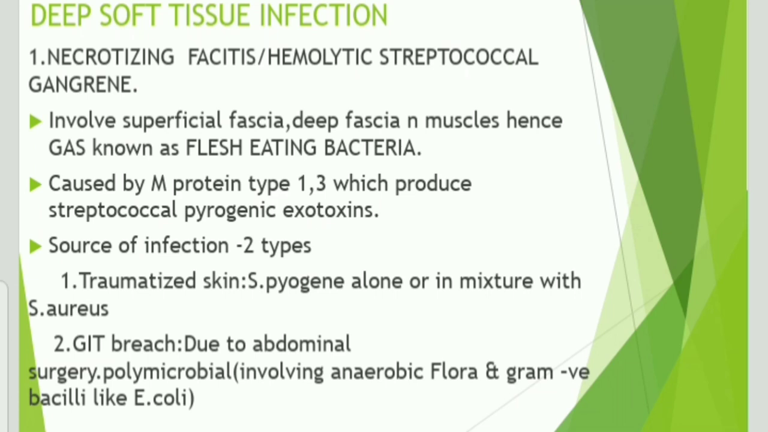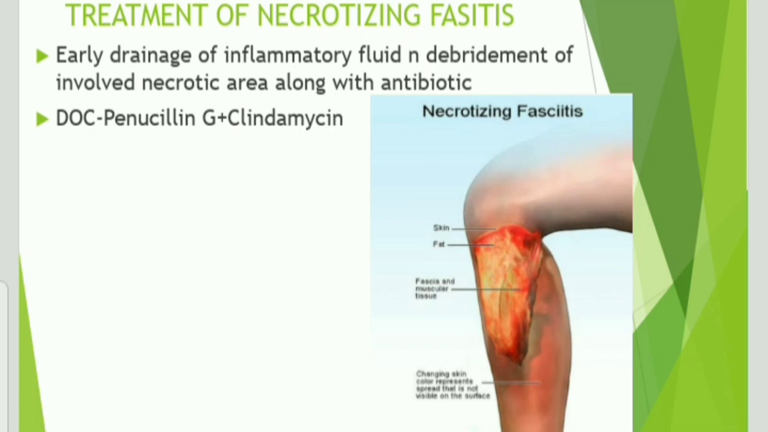The source of infection is of two types. The first one is traumatized skin, and the second one is a GIT breach. In traumatized skin, Streptococcus pyogenes alone or in mixture with Staph aureus causes this infection. GIT breach is due to abdominal surgery. The treatment of necrotizing fasciitis is early drainage of inflammatory fluid and debridement of the involved necrotic area along with antibiotics. The drug of choice is penicillin G along with clindamycin.